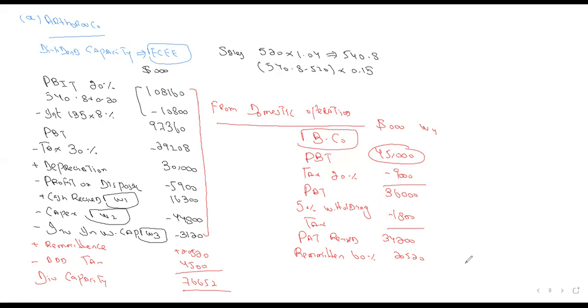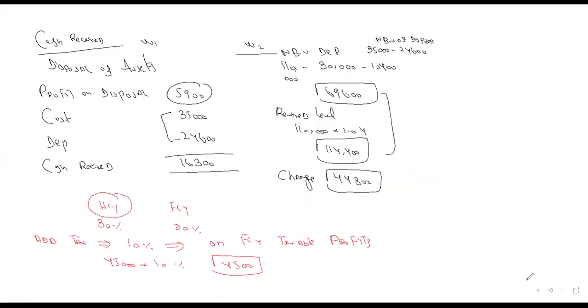Because we have to first calculate for the second part, the dividend capacity required. What we have to do? Dividend capacity required.